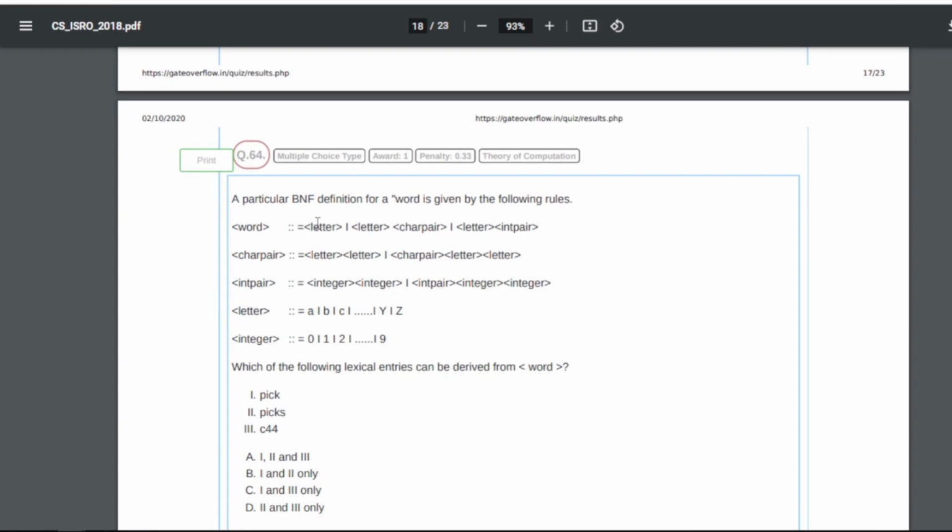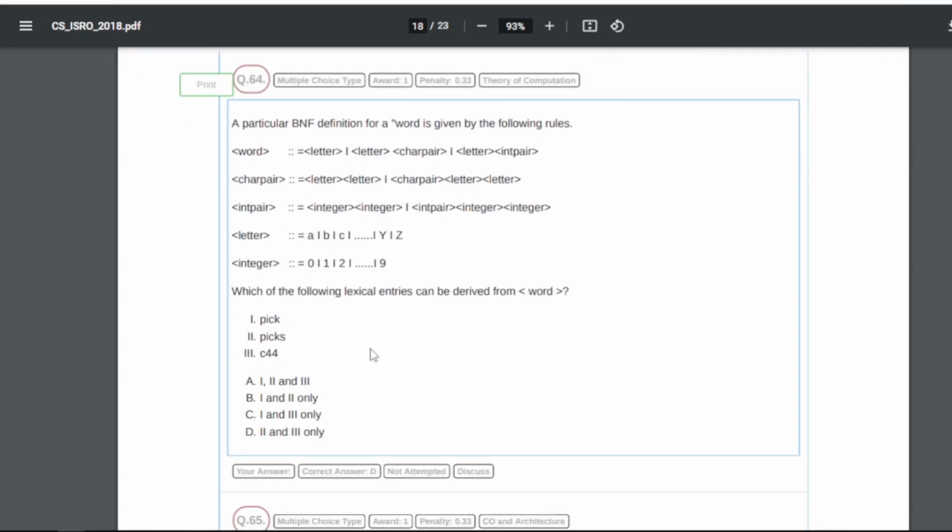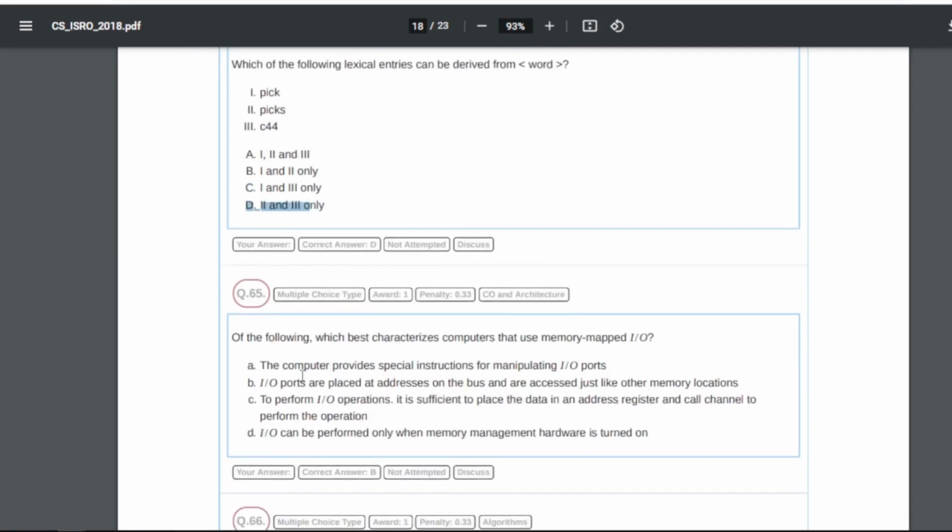64: a particular BNF definition for a word is given by the following rules: word, char pair, int pair, letter and integer. Which of the following lexical entries can be derived from word? So for 64 our answer will be D, that is second and third only. Second is pix and third is C44.